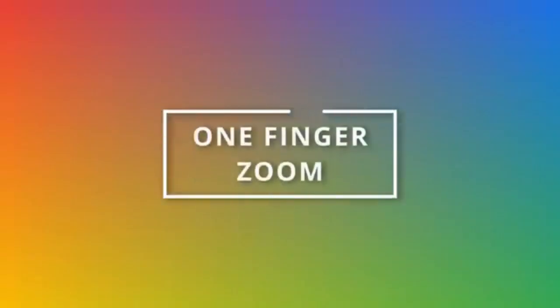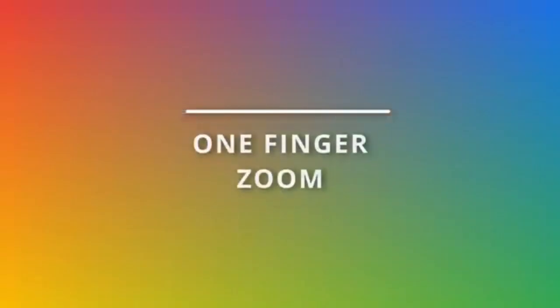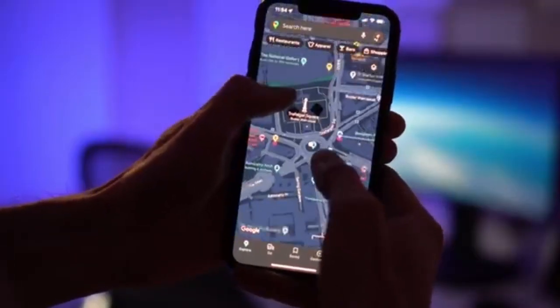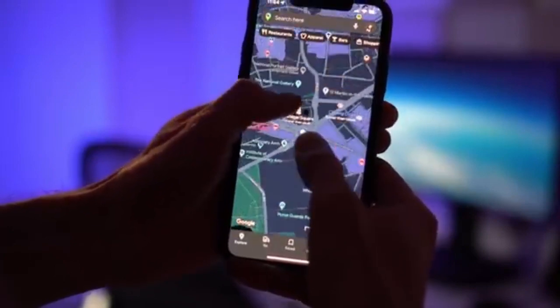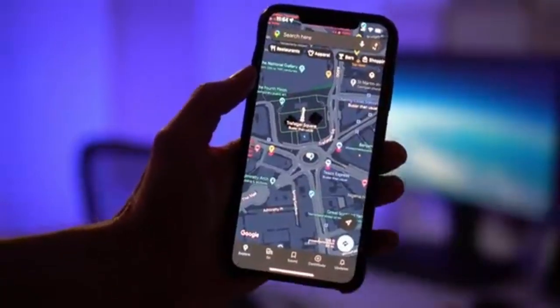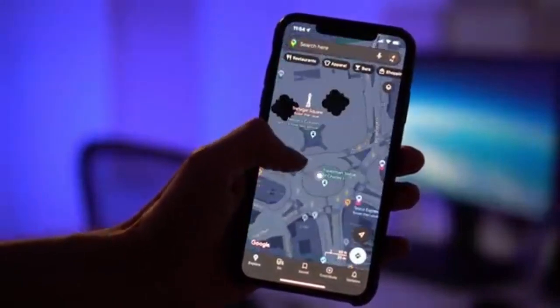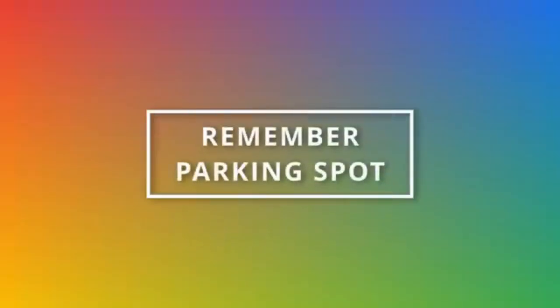At number 1, you can zoom in and out just by using one finger. Typically, to zoom in and out, you need 2 fingers and you could either pinch or expand. But you can also just double tap with one finger and then slide your finger up or down to zoom in and out.